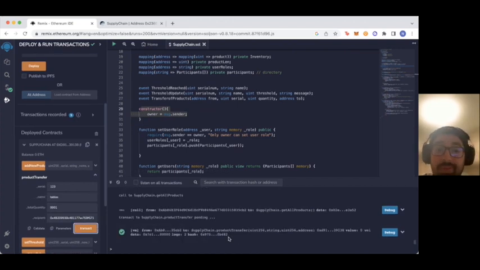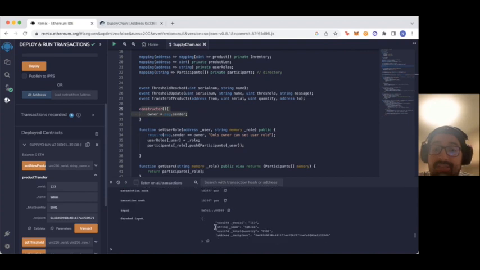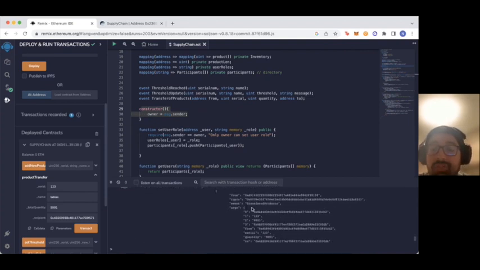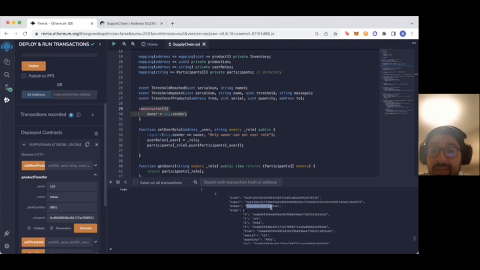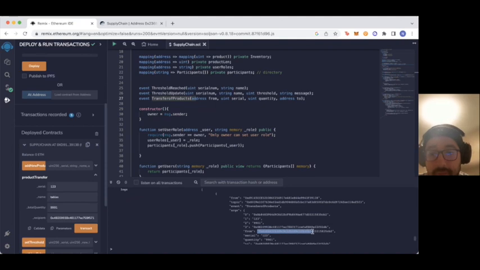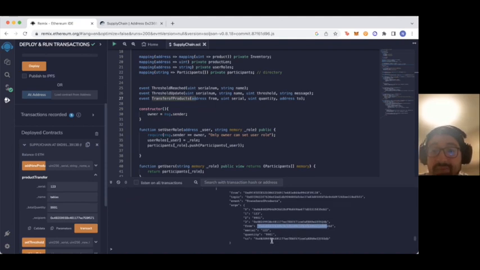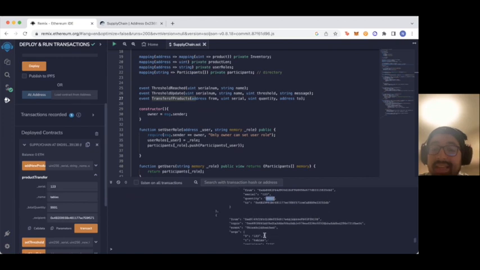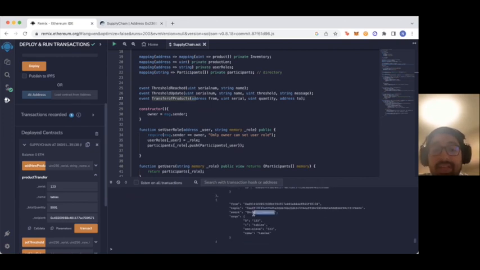Now that the transaction has gone through, let's check our details here. You'll see that it triggered two events. The first event is our transfer of product event, because we have created this event log right here. It records that the transaction has gone through from this address to this address, of this quantity. The second event is that the threshold has been reached. Since the threshold was set as 1,000 earlier, the transfer of 9,901 means that the manufacturer now has just 99 products left in their inventory. Which is why it also informs the manufacturer that their threshold has been reached. You've got to do something about it.